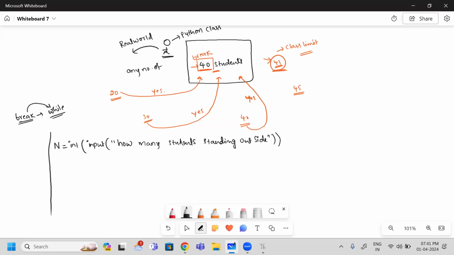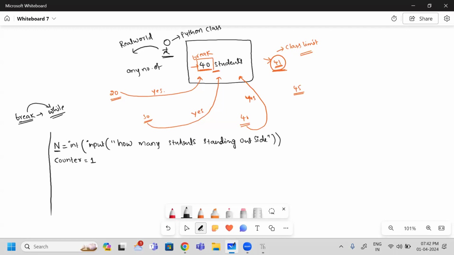Now it is clear. Next, I need to invite one by one. How many students do I need to invite until n students are encountered? So before I start counting one by one, I need one counter. This counter is before entering into the class. So I am going to start this one with 1. Okay, counter starts with 1.